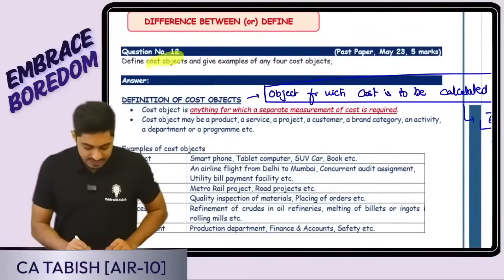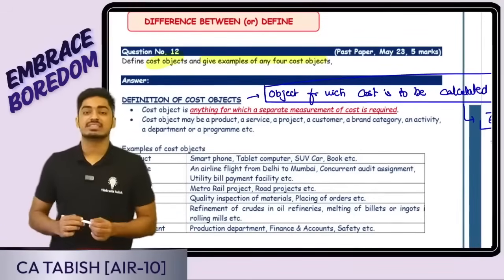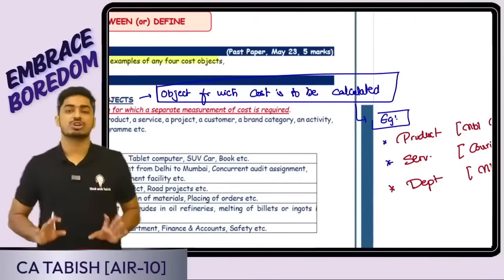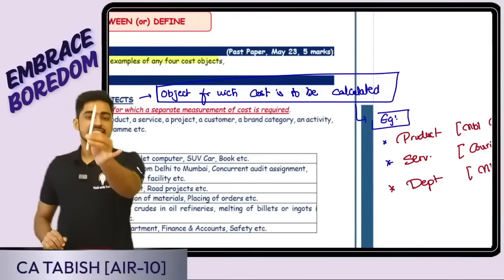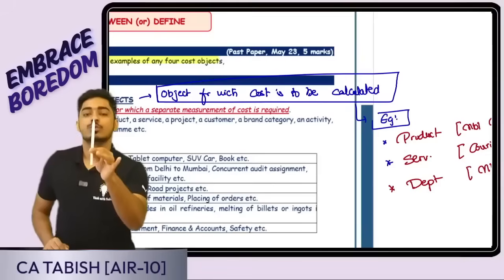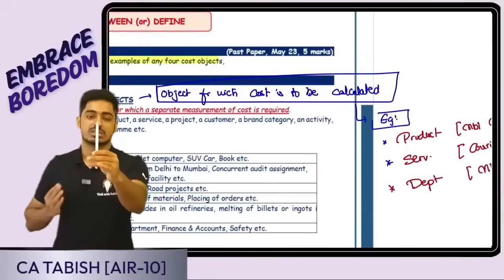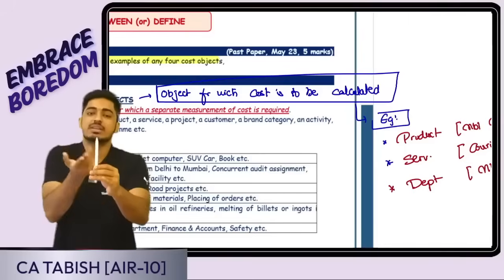Yes, next question we are having is define cost object and give examples of cost object. What is cost object? Cost object is the object for which cost is calculated. See, I am a pen manufacturer. For which object I want to calculate the cost? Sir, I want to calculate the cost for the pen. That means pen is going to be the cost object.